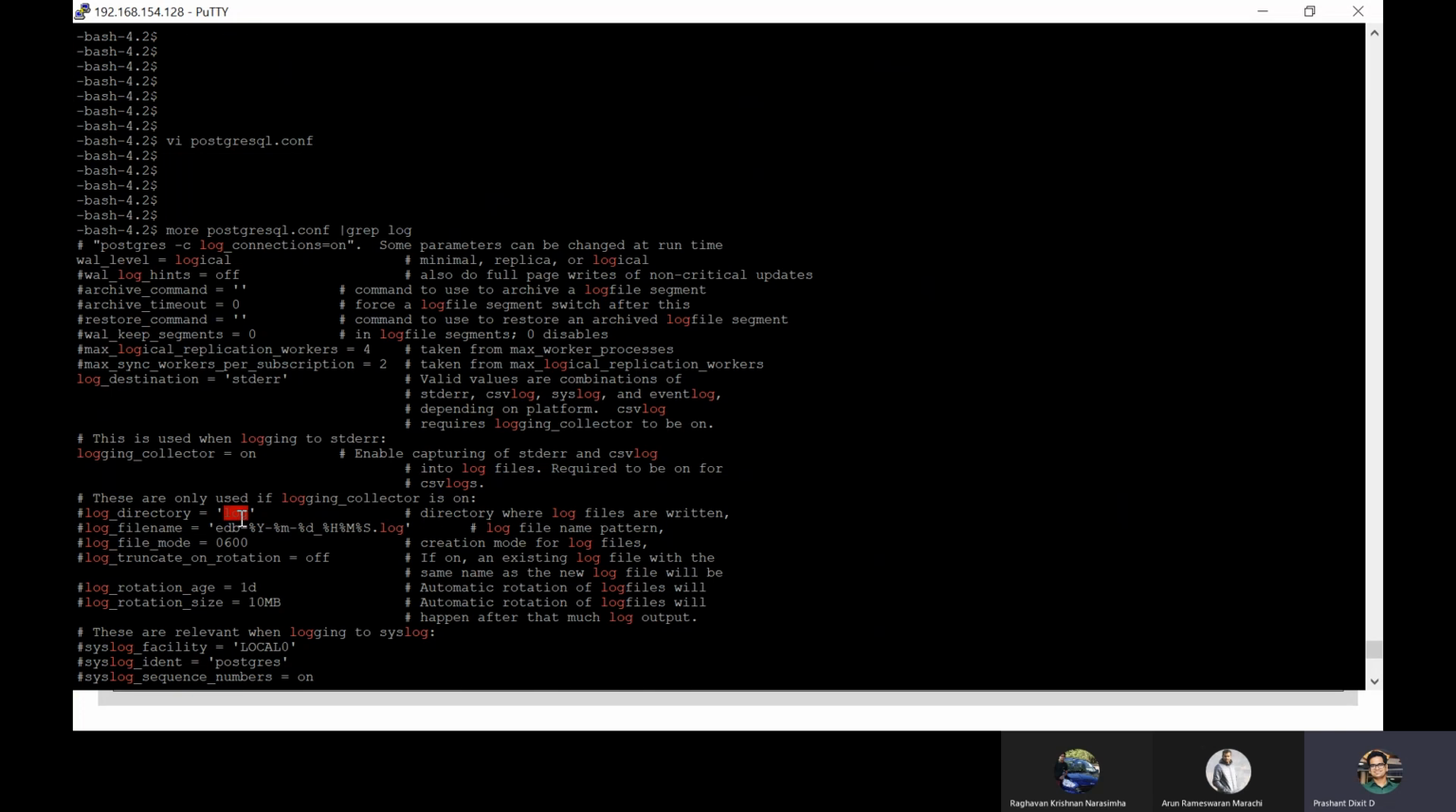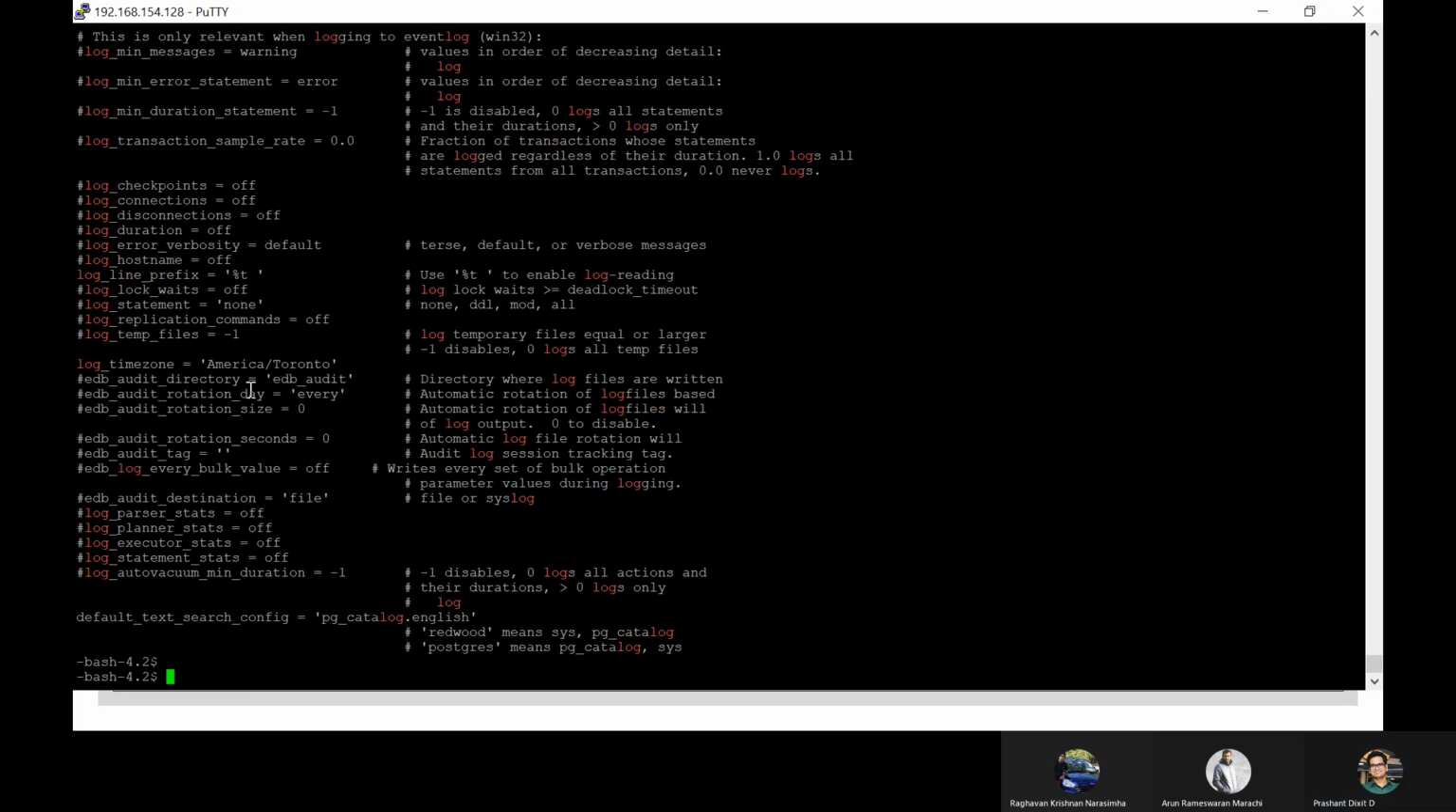Log directory is log. So for example, if you want to set a different directory, you can always go and modify this parameter, remove that comment, and then you can set your own custom location. If you do not want standard error output for your log files, and you want to save into CSV format or even event log or CSV log, you can do that by modifying this parameter. Log line prefix always ends with -t to enable log reading. So these are some default and non-default options.